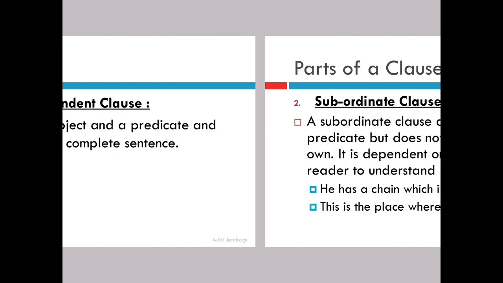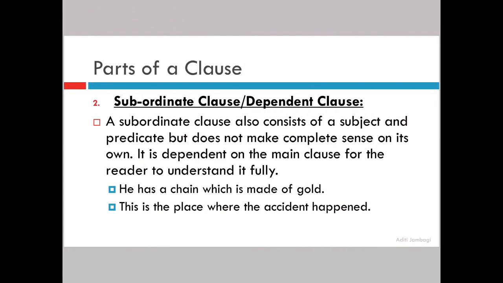Now let us understand what is a subordinate clause or a dependent clause. A subordinate clause also consists of a subject and a predicate, but it does not make complete sense on its own. It is dependent on the main clause for the reader to understand it fully. Means it is a part of a sentence which is not going to make complete sense on its own. It is dependent on some other part of the sentence to make complete sense. But it will still have a subject and a predicate.